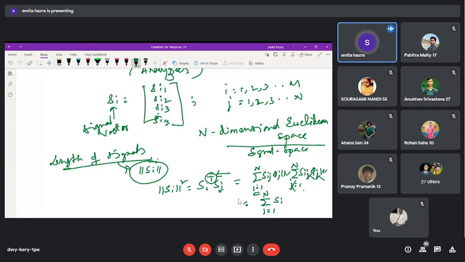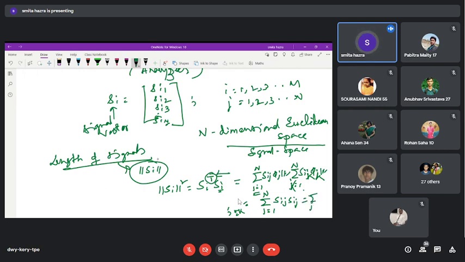Only when j is equal to k will they be the same, otherwise not. So whatever notation you use here, you should apply it consistently.